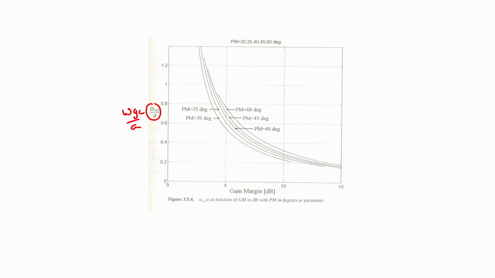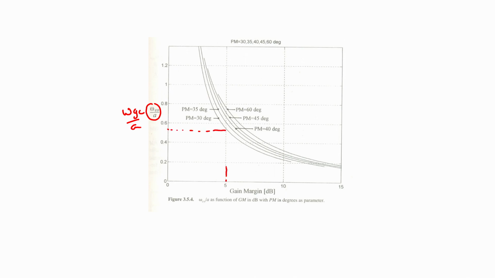So, what this reveals is that if we want a phase margin of 30 degrees and a gain margin of 5 dB, then from the curve that has been shown here, we can work out what the best possible gain crossover frequency is.